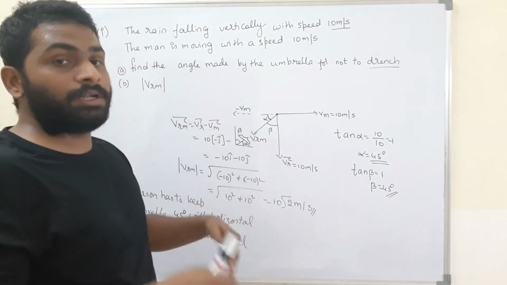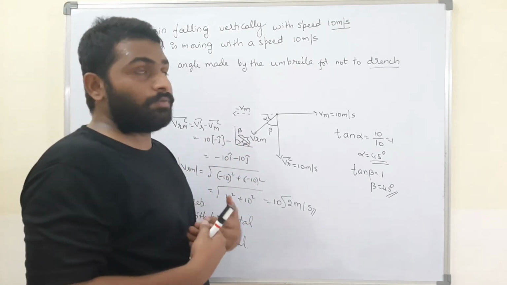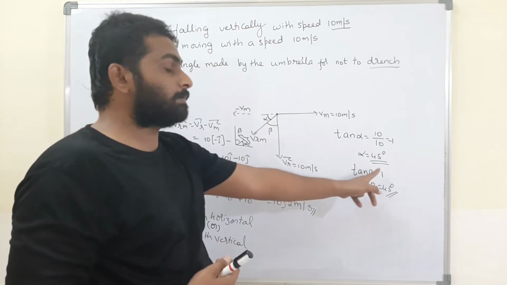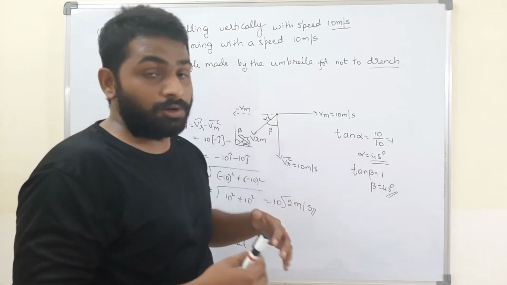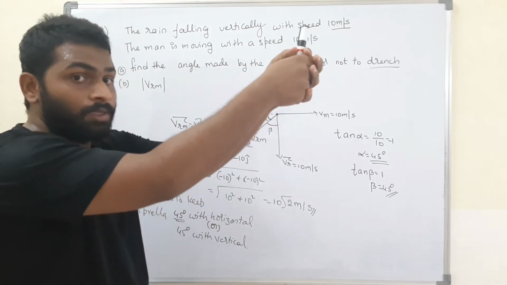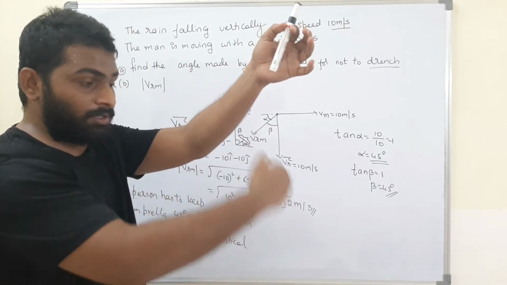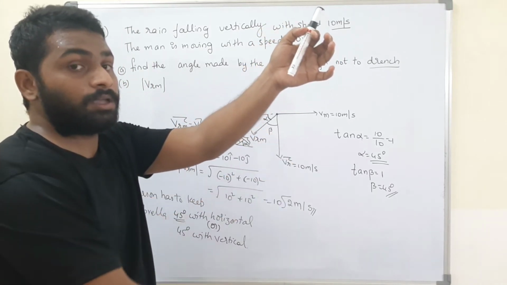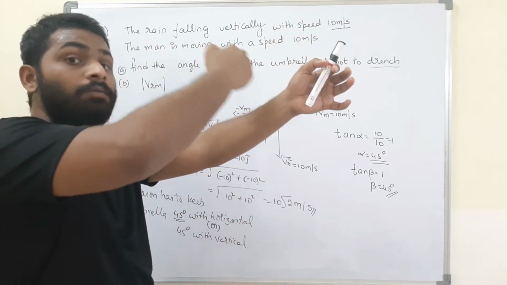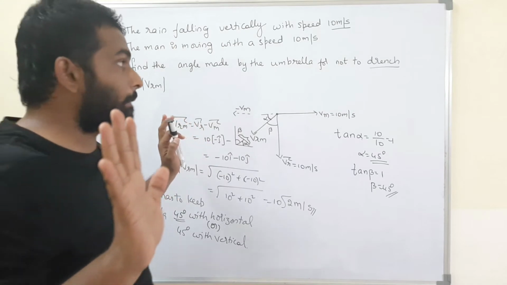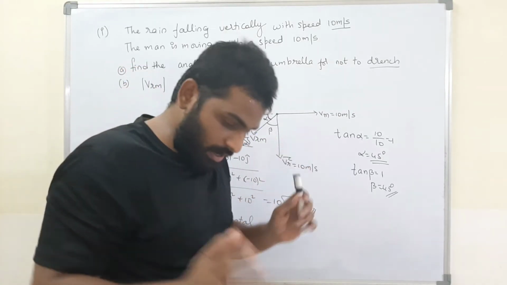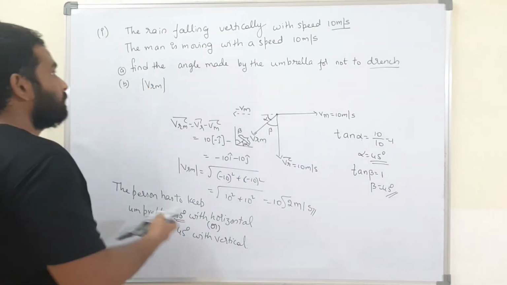Well and good. Now, what is the direction? How will I feel the rain is falling? I will feel as if the rain is falling in this direction. What angle? The angle made is 45 degrees. So, in order not to get wet, in which direction do I have to keep the umbrella? Like this. That means with horizontal it is making 45 degrees, or even with vertical it is making 45 degrees. I think this question is clear. Can we go to the next question? Exactly right. Thank you. We'll go to the next question.